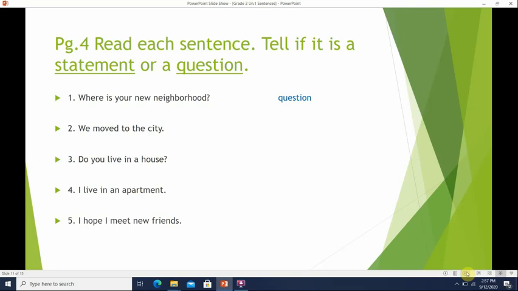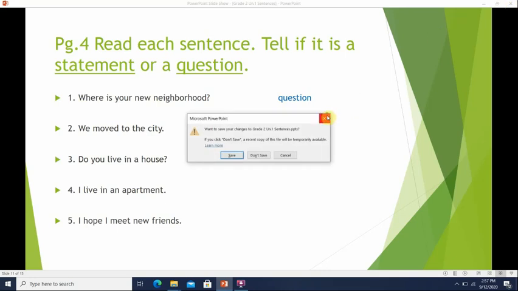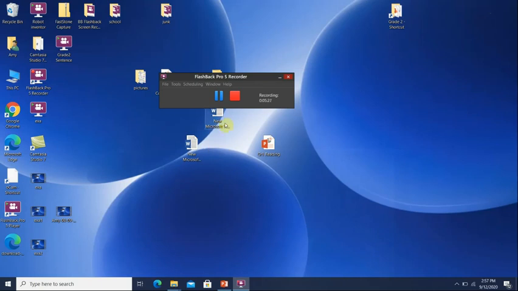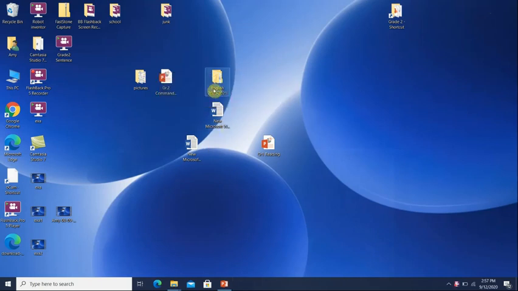We also took last year that there are some words that we use to ask questions, and where is used when you ask about a place. As you see here, it begins with a capital letter and ends with a question mark. So this is a question. I'm going to open it so I can type.